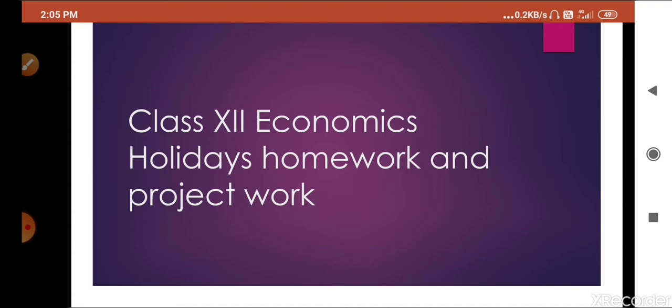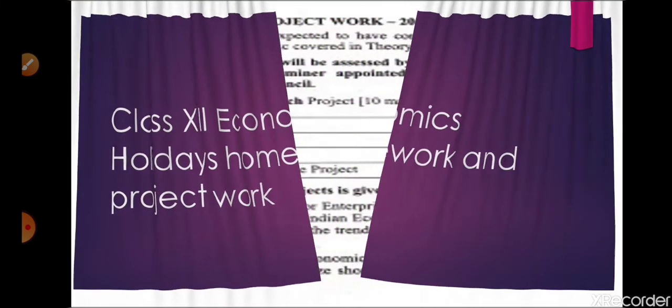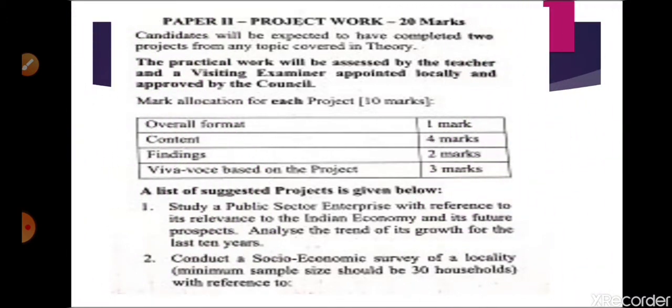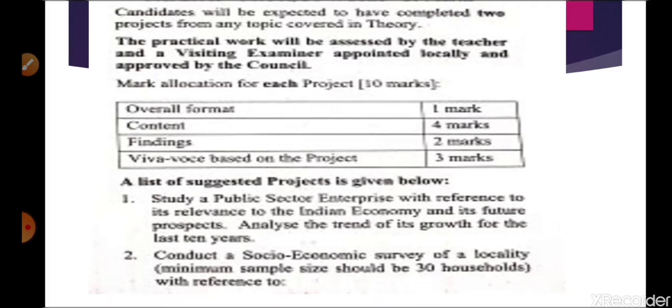So students, let us start with the project work. As we know, according to ISC, we have two projects, and both projects carry 10 marks. The overall format is 1 mark, content is 4 marks, findings are 2 marks, and the Y-wise based on the project is 3 marks. These are the criteria for the 10 marks fixed by the council for both projects.